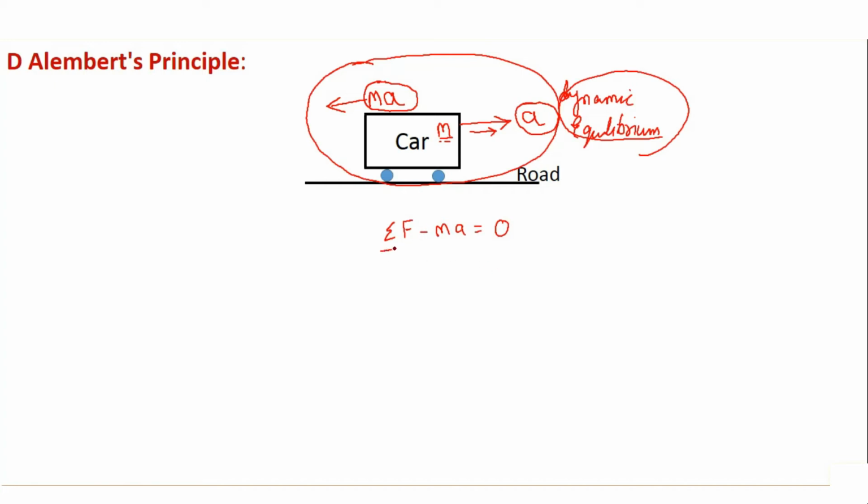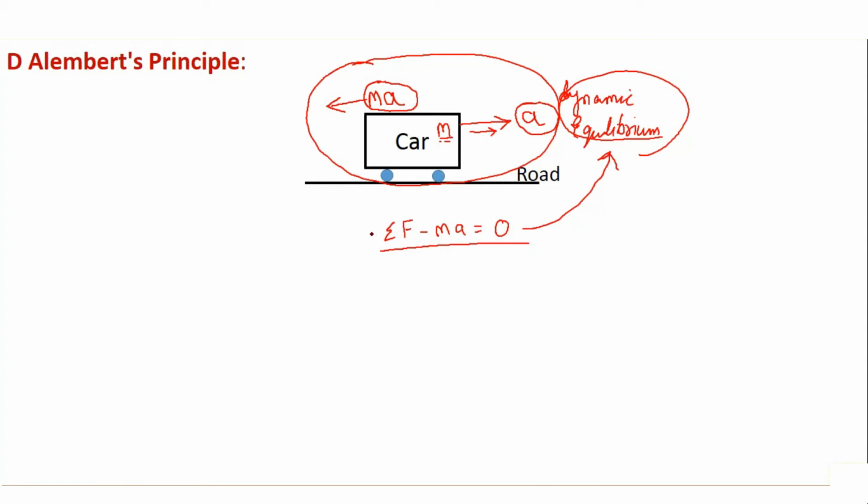Now this particular equation, summation of f minus ma is equal to 0, is depicting the dynamic equilibrium of the body. And this equation was put forward by D'Alembert, which says that if an imaginary force ma is added in the opposite direction to the motion of the body, it results in the dynamic equilibrium of the body.